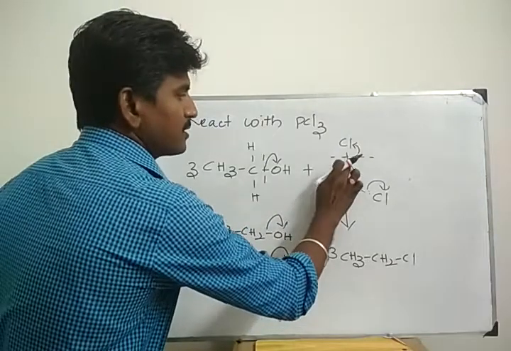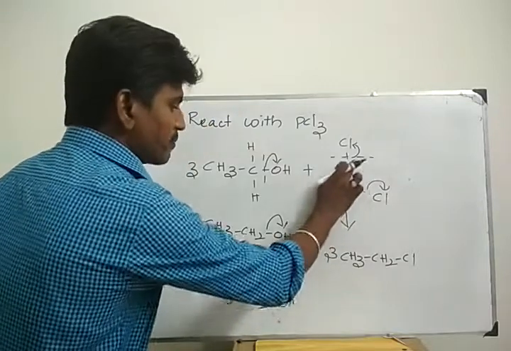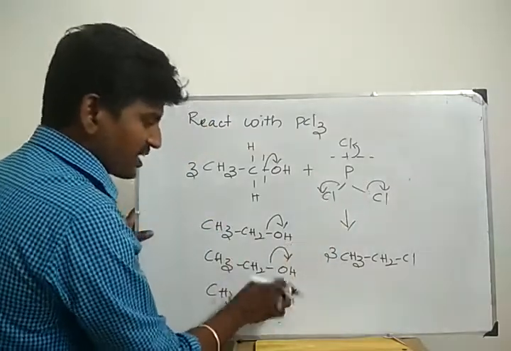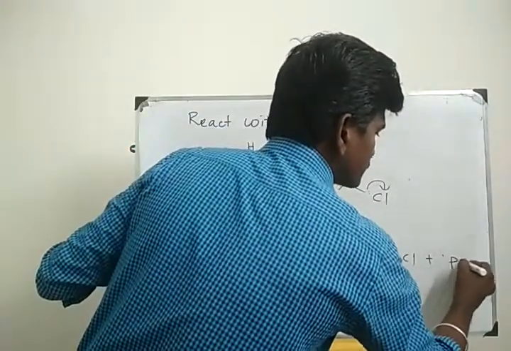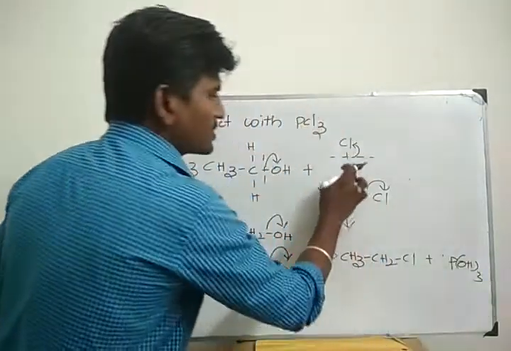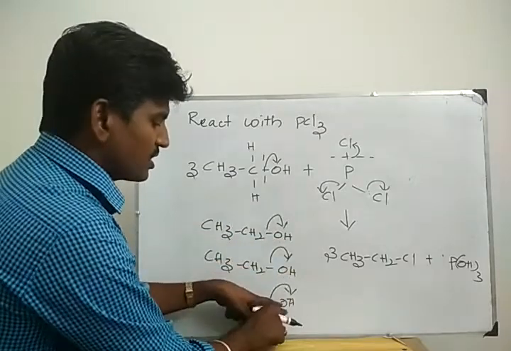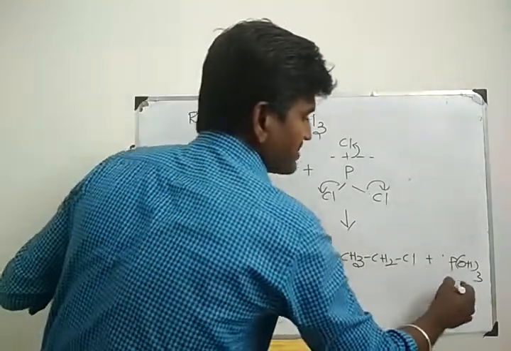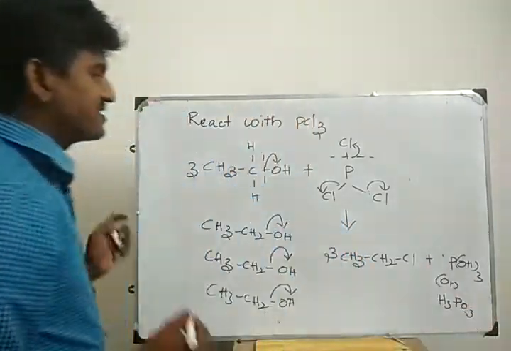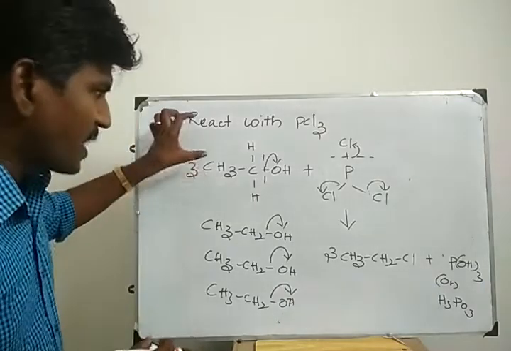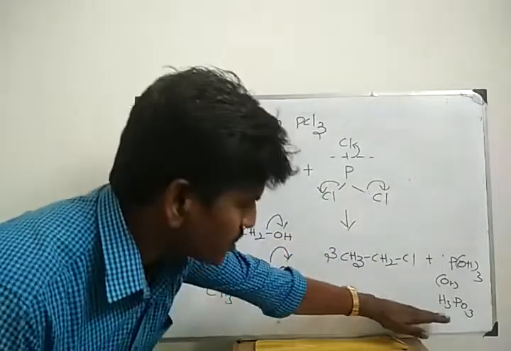What's the charge of P? Here plus, here one time loss of electron, 2 plus, here one time loss of electron, 3 plus. P 3 plus, with 1 OH minus, 2 OH minus, 3 OH minus. You can get P(OH)3. Here phosphorus charge is 3 plus, so you can add 3 minus. One OH minus, another OH minus, third OH minus. You can get P(OH)3, or you can write H3PO3, phosphorus acid. Okay. When alcohol reacts with phosphorus trichloride, it gives chloroethane and orthophosphorus acid.